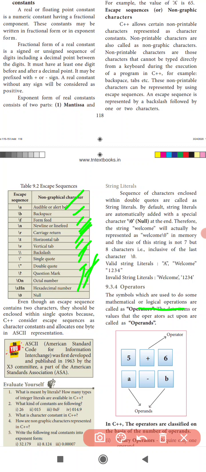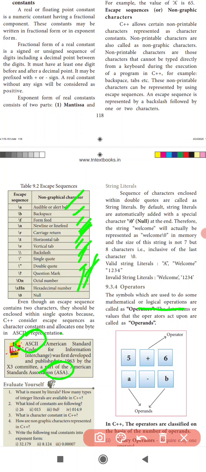Do you know what ASCII is? ASCII, American Standard Code for Information Interchange, was first developed and published in 1963. It was developed by the X3 committee, which is part of the American Standards Association. So these are the escape sequence operators.